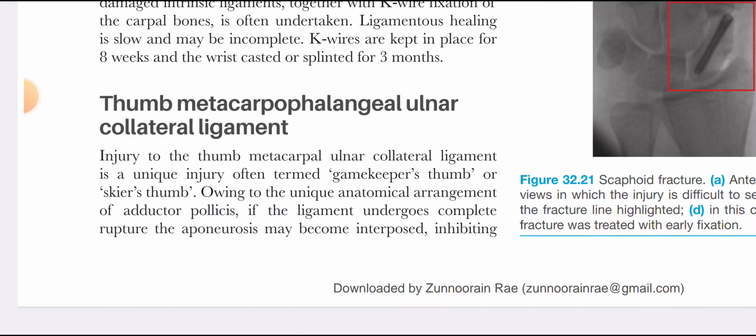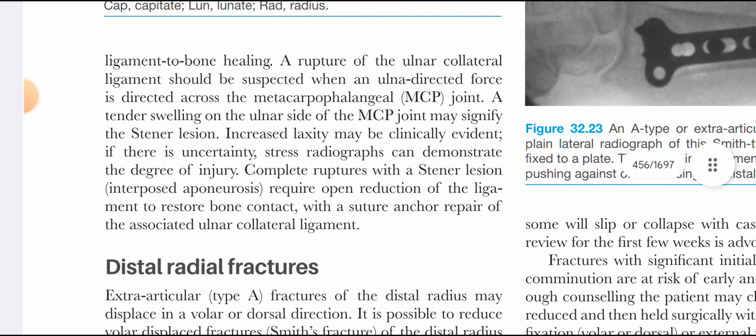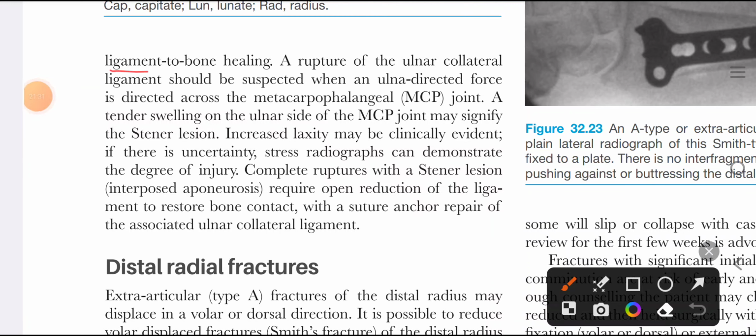If there is complete tear of the ulnar collateral ligament, adductor aponeurosis gets interposed, and we have only one option to treat it, that is by doing surgery. Because the interposed adductor aponeurosis doesn't allow the ligament to bone healing.